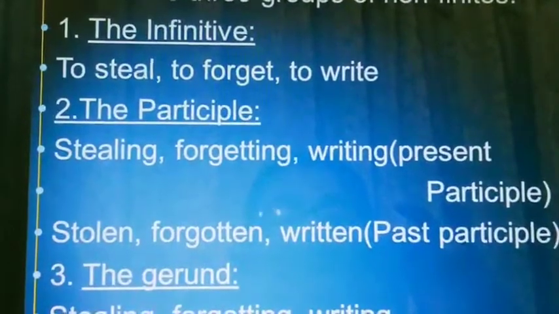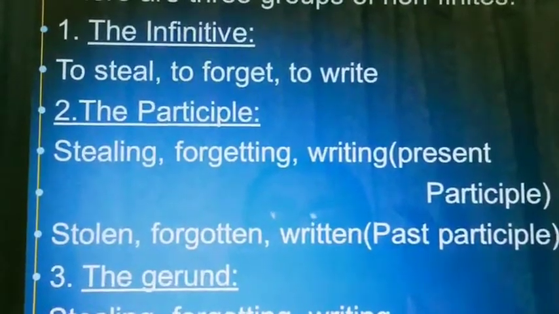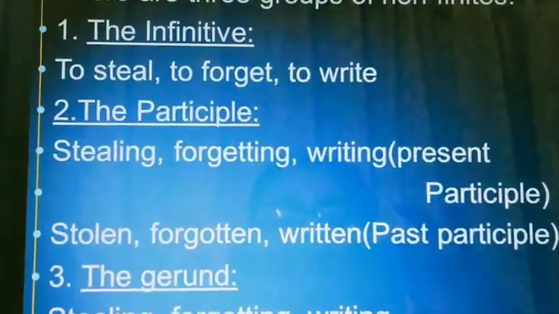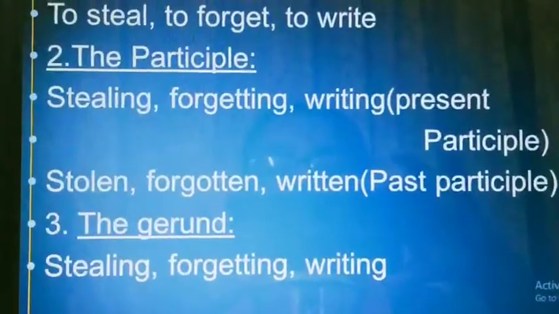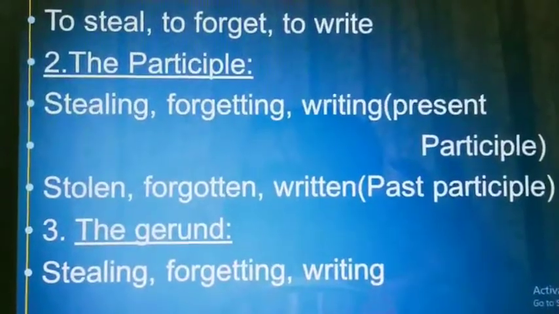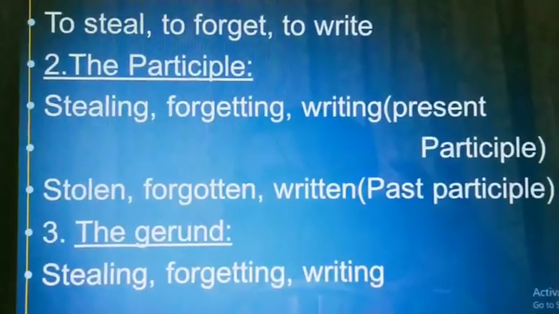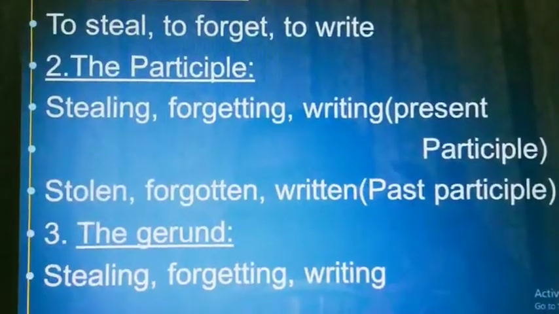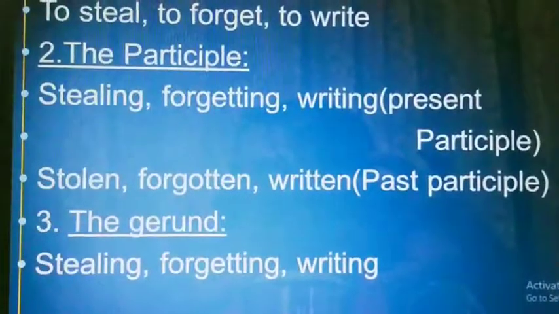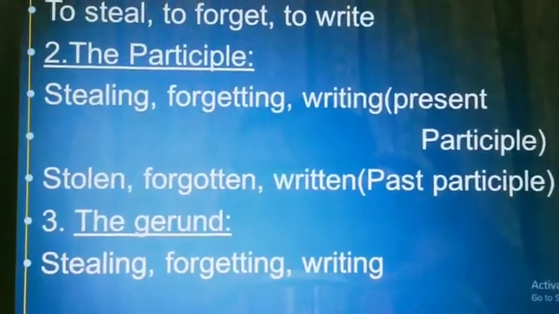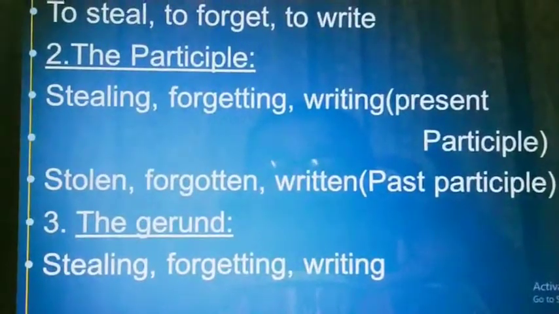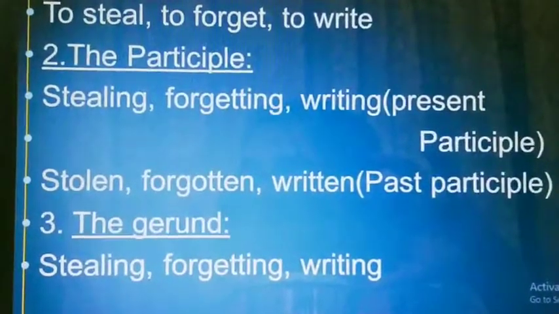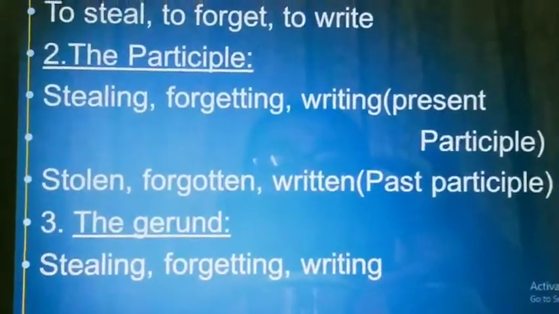All these are present participle, and past participle like stolen, forgotten, written. And now the gerund. Gerund is also the present form, stealing, forgetting, writing. The participle is partly a verb and partly an adjective, but the gerund is partly a verb and partly a noun.